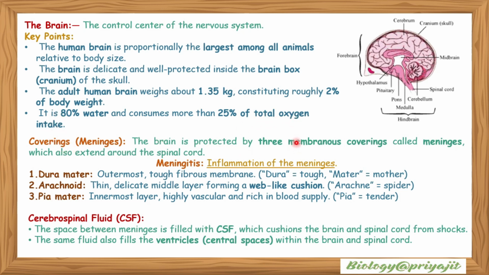Covering or meninges: the brain is protected by three membranous coverings called meninges, which also extend around the spinal cord. Meningitis is the inflammation of the meninges. The meninges are composed of three layers. Dura mater is the outermost tough fibrous membrane. Arachnoid mater is the thin delicate middle layer forming a web-like cushion, and pia mater is the innermost layer, highly vascular and rich in blood supply. Cerebrospinal fluid: the space between the meninges is filled with CSF, which cushions the brain and spinal cord from shocks. The same fluid also fills the ventricles, the central spaces within the brain and spinal cord.